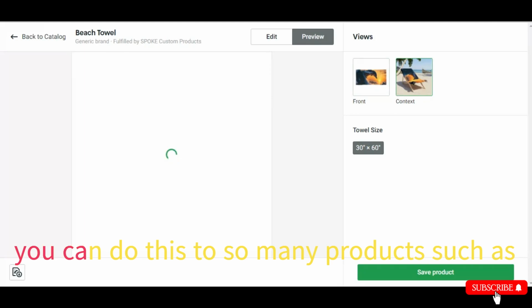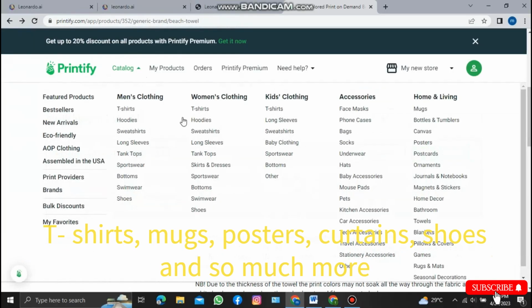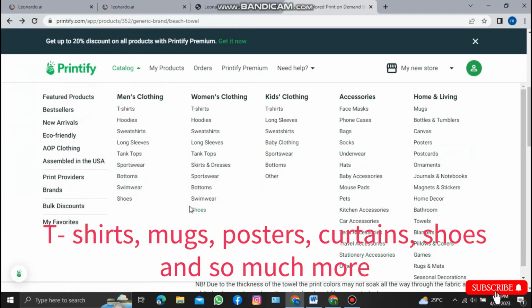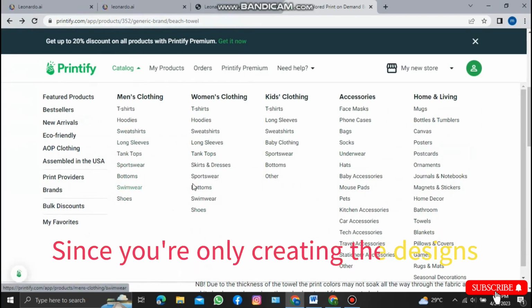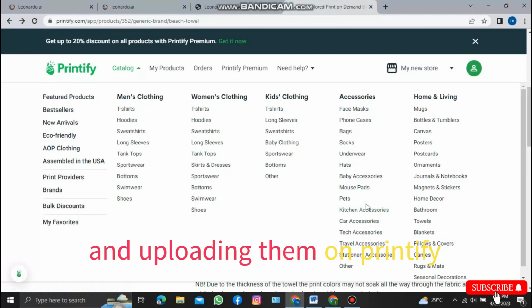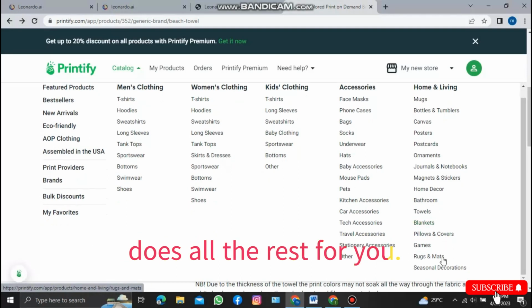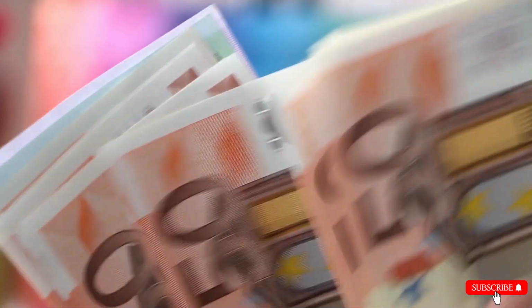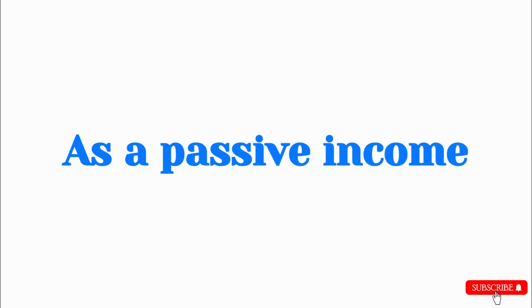You can do this for so many products such as t-shirts, mugs, posters, curtains, shoes and so much more. Since you're only creating the designs and uploading them, Printify does all the rest for you. You can earn much more money doing this as a passive income.